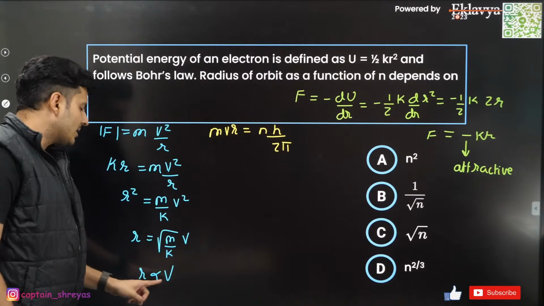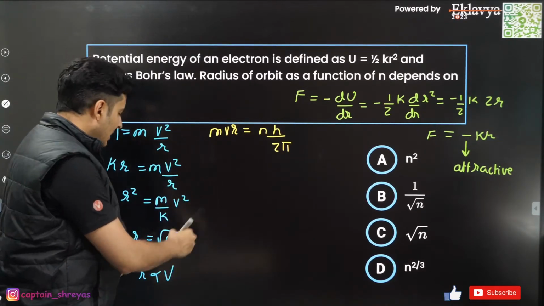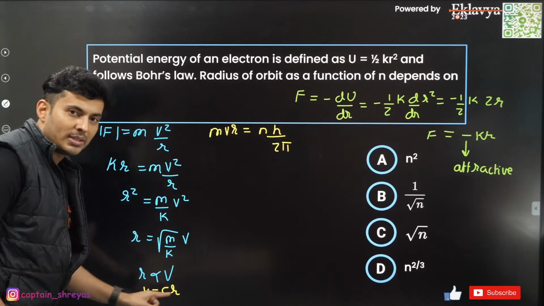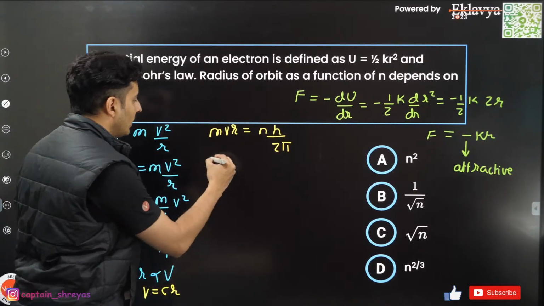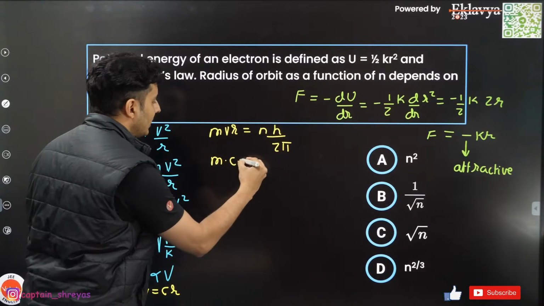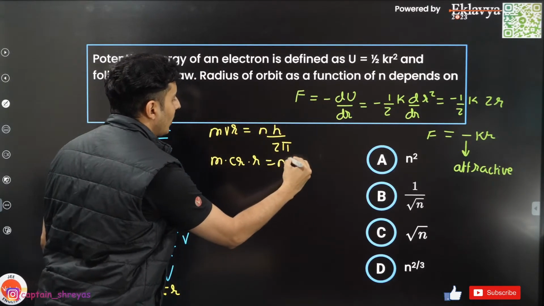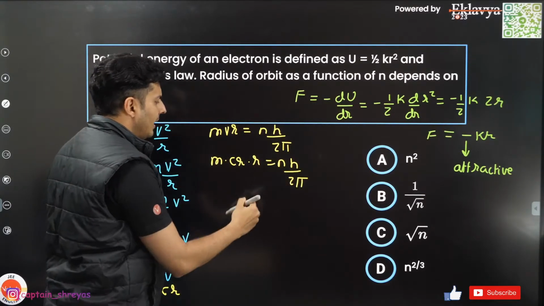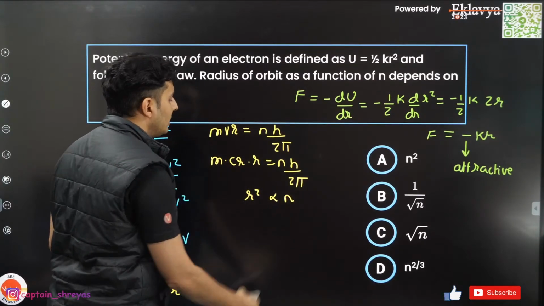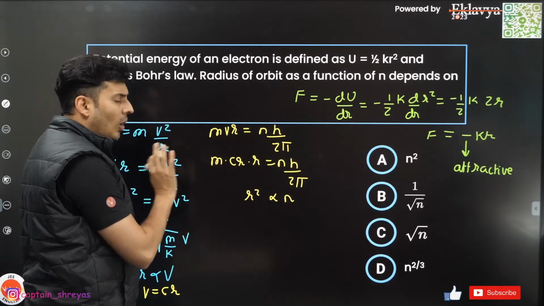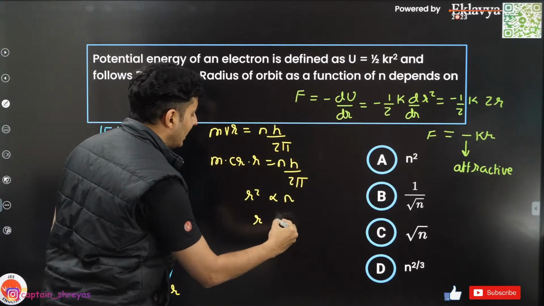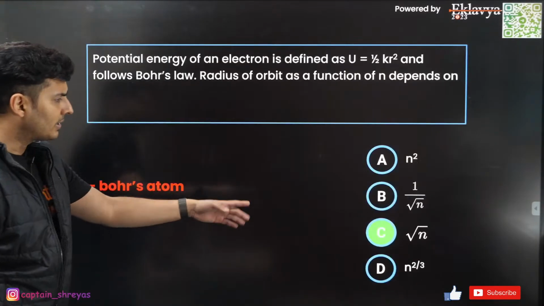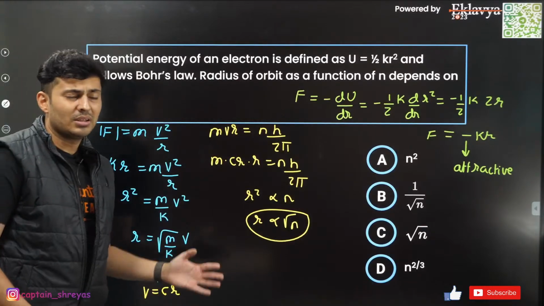Now if r is proportional to v or v is proportional to r, think about it. Can I not say v is equal to some constant times of r? Some constant times of r, yes or no? So substitute that over here. m into some constant times of r into r is equal to nh by 2 pi. Now if you notice, everything else is a constant except for r and n. So r square is directly proportional to n. 2 pi, h, c, m, all these are constants. So r square is proportional to n. That means r is proportional to root of n. That is the answer. Root of n. Where is it? Yes, option C. So I solved the question in a very easy manner.